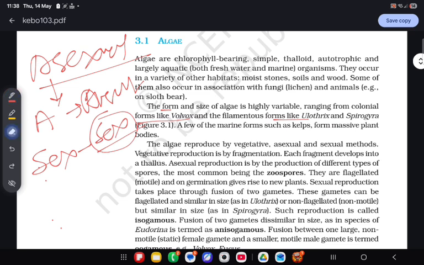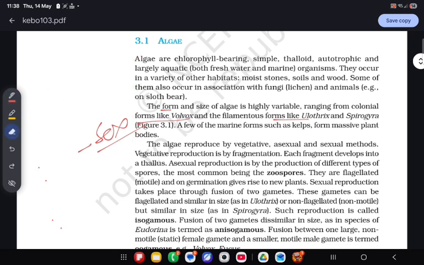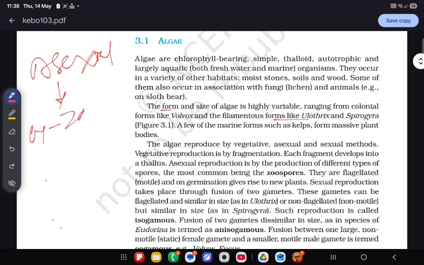Asexual reproduction is where no sex organ is required for the production of a new plant or new organism. Asexual reproduction is produced by different types of spores. They may be motile, they may be non-motile. Asexual reproduction is commonly by zoospores.